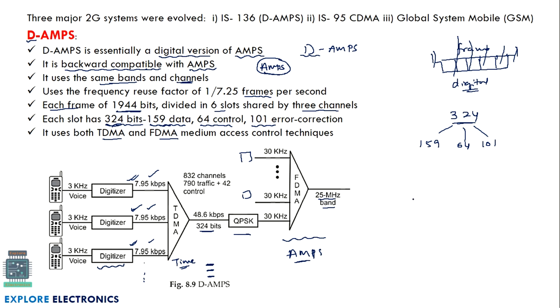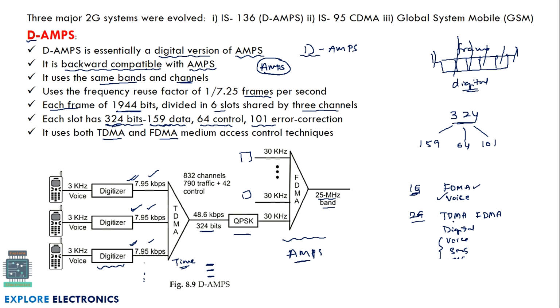Here in the second generation, we have TDMA as well as FDMA. This is what we need to remember. In this second generation technology, we use digital communication: the analog voice signal is converted into a digital signal. In 1G we have only FDMA and can transmit only voice. But in 2G, we can transmit voice, we can transmit SMS, and we can also have images transferred, which is called MMS. These are the extra facilities available in 2G. Only voice can be transmitted in 1G.